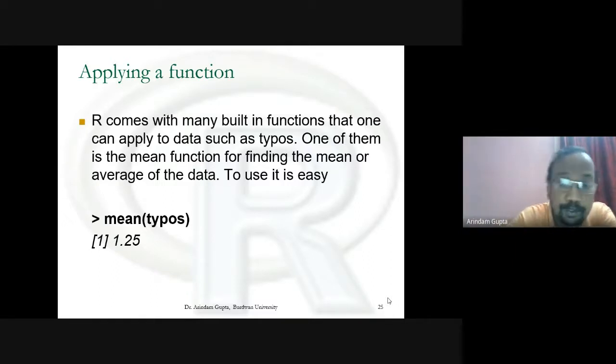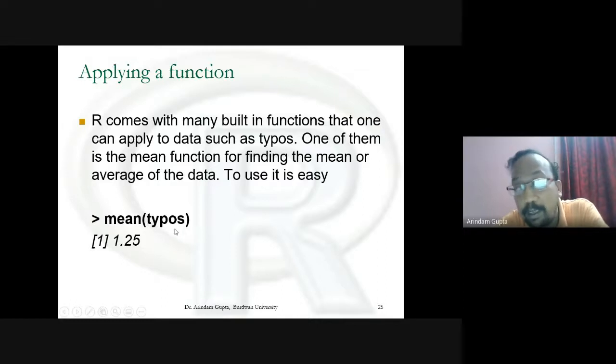How to get it? To use it is easy. The function which generates the mean or average value of the data is mean. Mean within brackets, variable name, typos. Then we get the result.